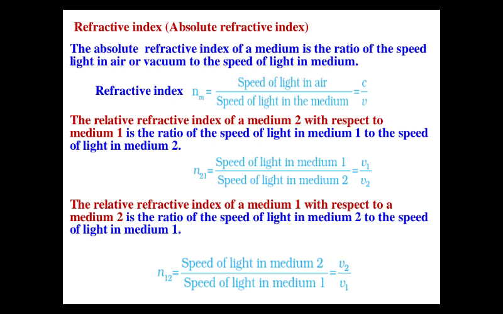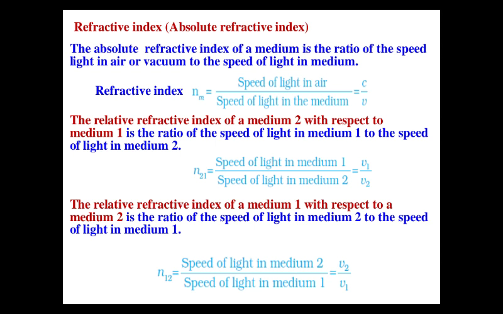We take vacuum or air because the speed of light is nearly equal in vacuum and air. So we can take vacuum as compared to air and so on. So if we say refractive index, it means absolute refractive index, and out of two materials, one medium is air or vacuum.